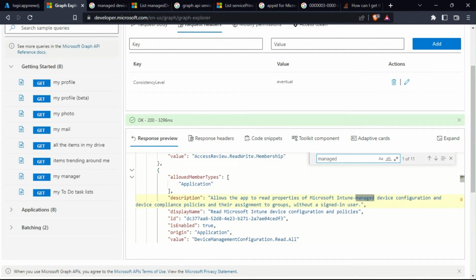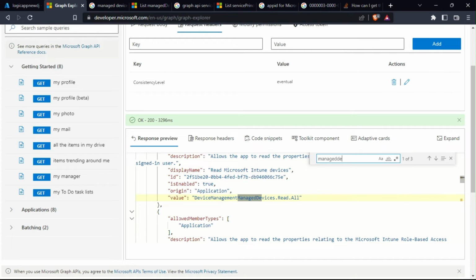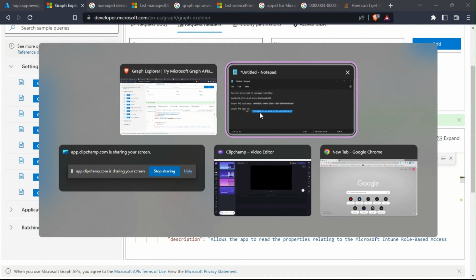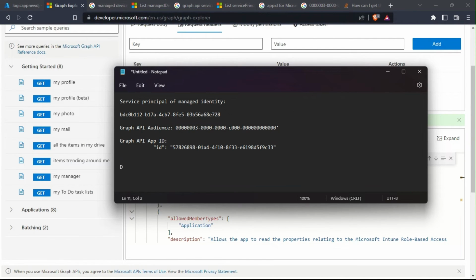So let's search for manage devices. Yeah, there you go. So we got device management, manage devices, read all. So just copy this ID. This is the permission that we need. So I'll just copy this ID and take a note of it as well. Okay. So now there are a lot of application role permission for Microsoft Graph. So we got the one that we needed.